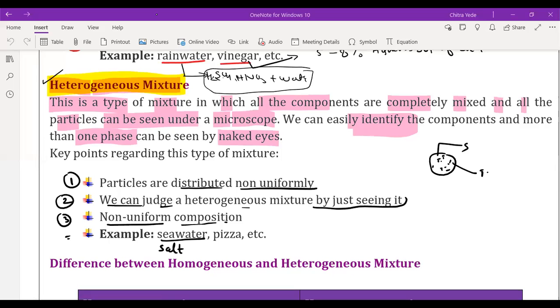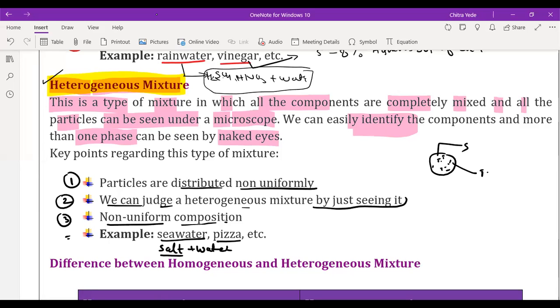Sea water is a heterogeneous mixture because it is a solution of salt and water. But salt is present in a very large amount in sea water. That's why, after some time, if we expose the sea water to air, the salt appears out of the solution, due to the crystallization process.